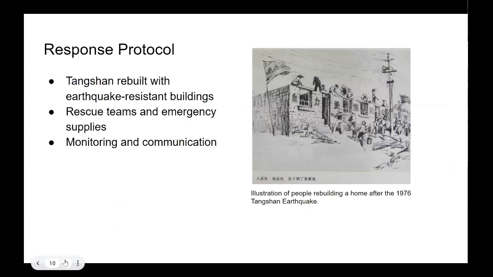Luckily, Tangshan has a strong earthquake response protocol today. As Tina described, Tangshan rebuilt itself with earthquake-resistant buildings after the 1976 Tangshan earthquake. Today, Tangshan has 16 earthquake emergency rescue teams and plenty of emergency supplies. Finally, the city monitors for several signs of seismic activity, and its macro monitoring and reporting stations communicate earthquake information.